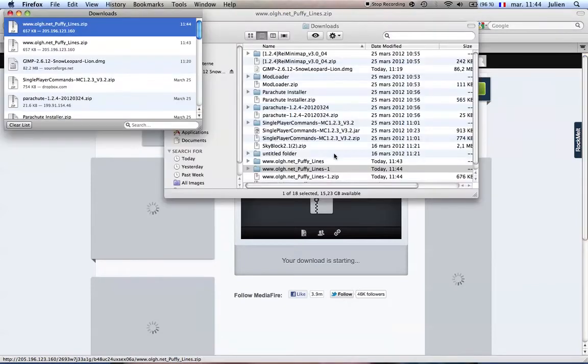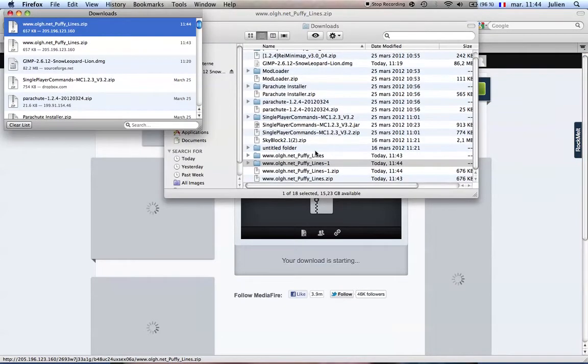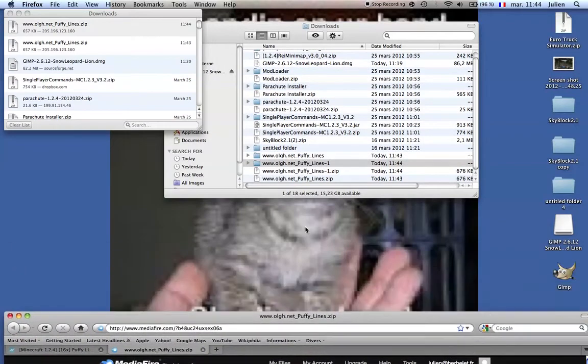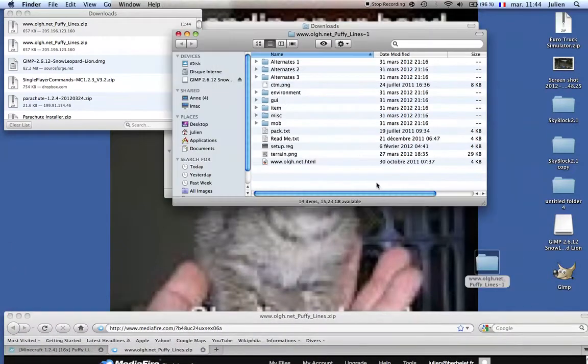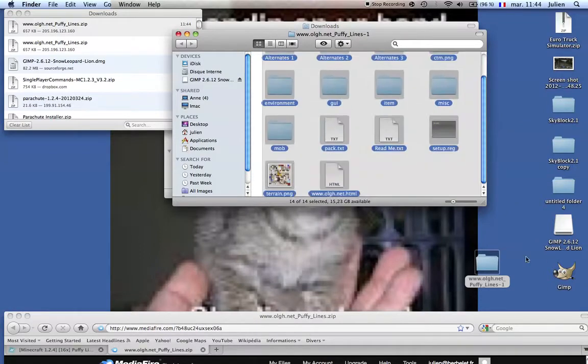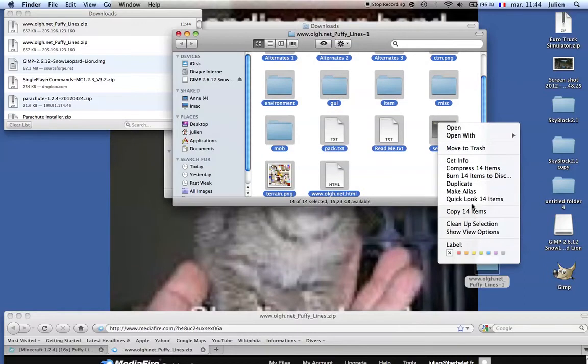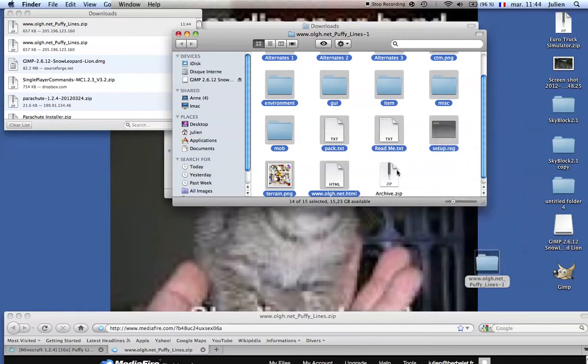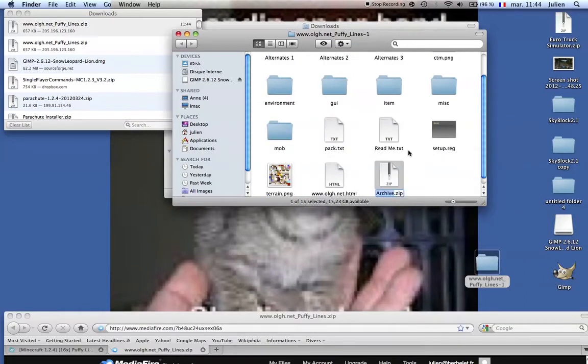Now you may want to put it on your desktop. I'm just saying you don't have to, but I'm going to be doing it like that. You're going to want to compress 14 items. You're going to want to name it. I'm just going to name it Puffy Lines.